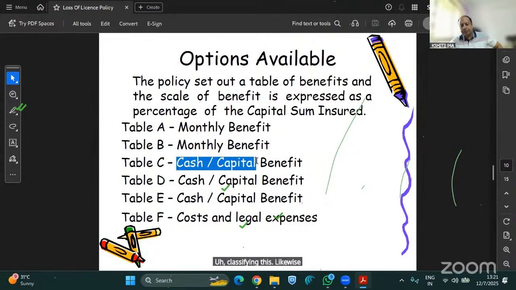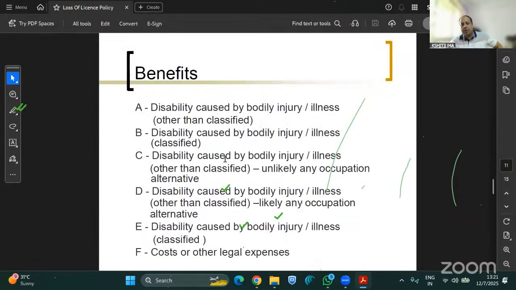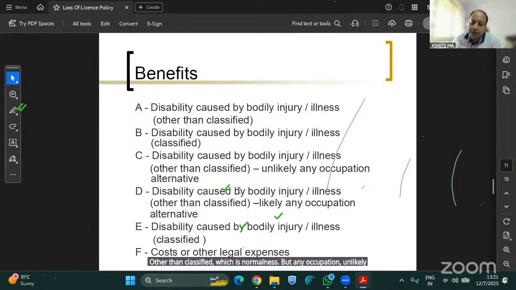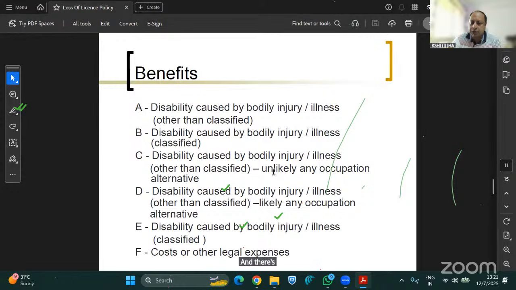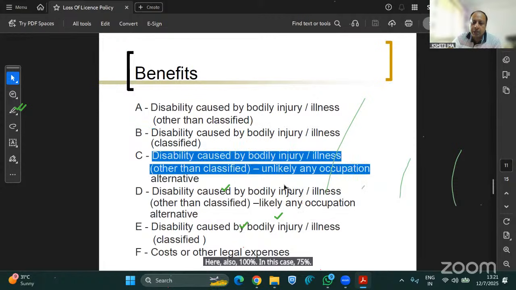Likewise, there is this cash or capital benefit, which is due to bodily injury or illness due to normal illness other than classified, but any occupation, unlike own occupation, means that there is no alternative occupation available for you. Like you are permanently medically unfit due to normal illness, and there is no other occupation which you can do. So in that case also, 100% is settled to them. Here also 100%. In this case, 75%. Like that. Here also again 100% is payable.